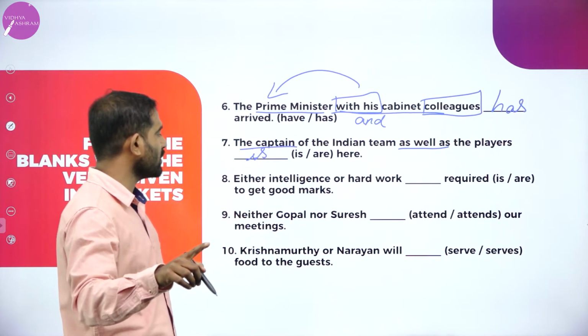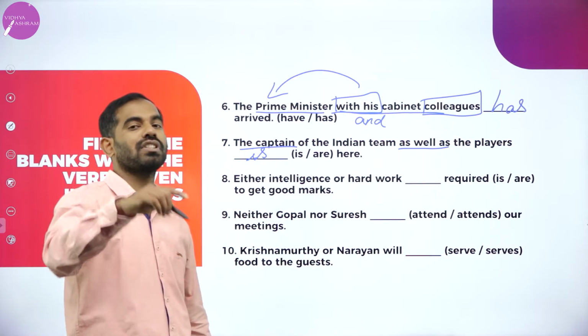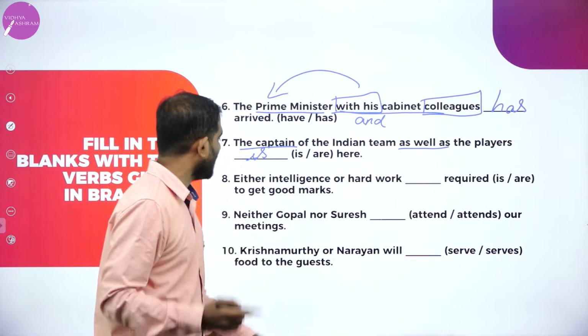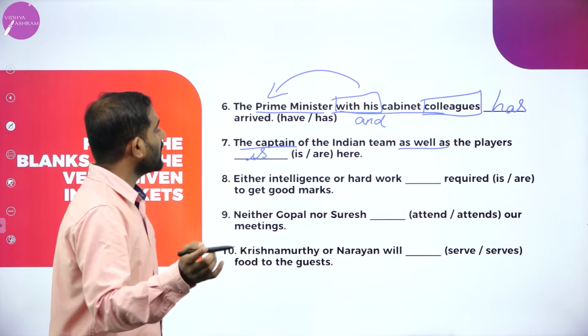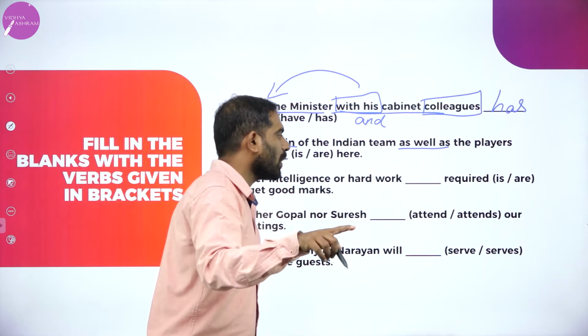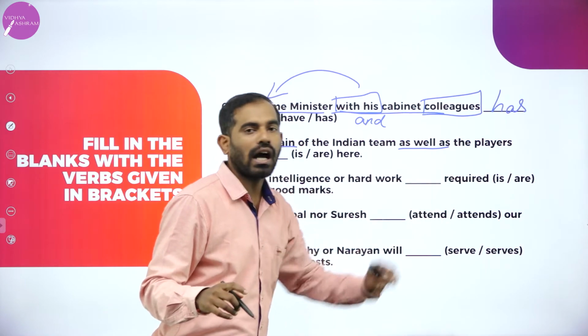Either intelligence, this is also one of the trickiest statements. Either, neither, nor, or. Either intelligence or hard work: is it is or are? It is is.